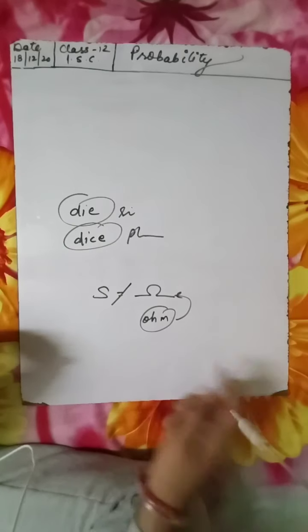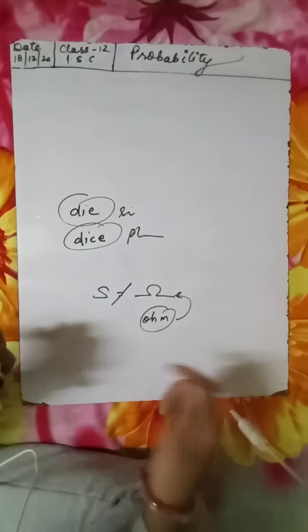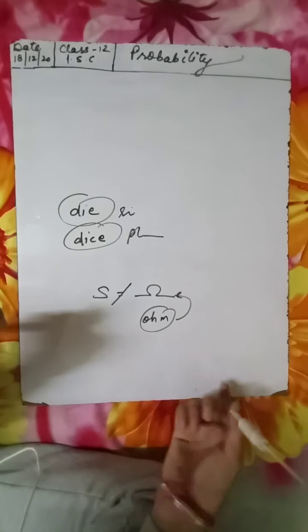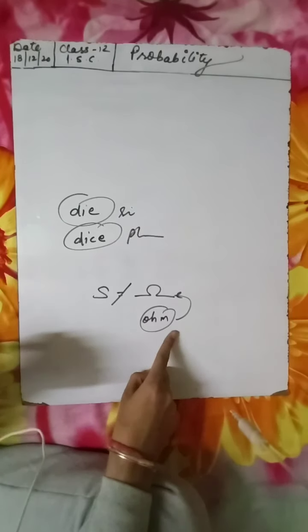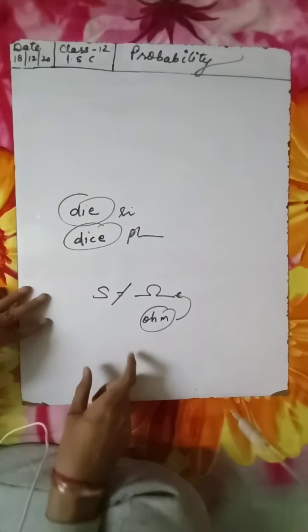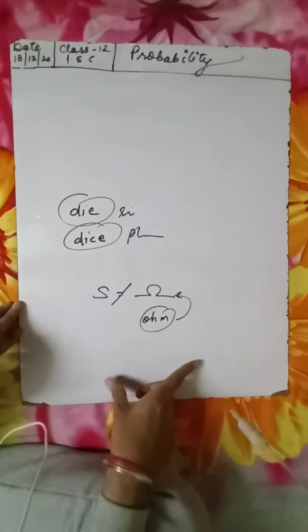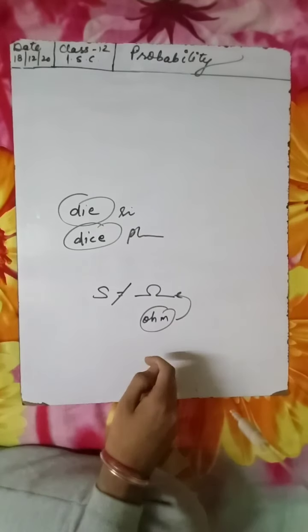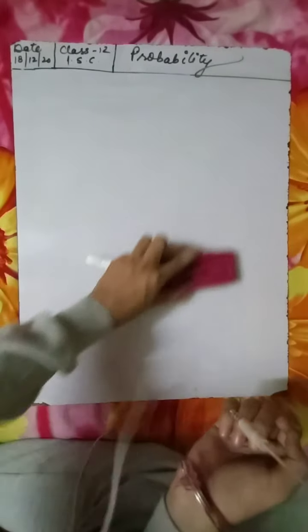Then comes the equally likely events or equally likely outcomes. Events are said to be equally likely when we have no reason to believe that one is more likely to occur than the other. Each of the possible outcomes has an equal chance of occurring. If you have seen in cricket, they do a coin toss. Why do they do the coin toss?